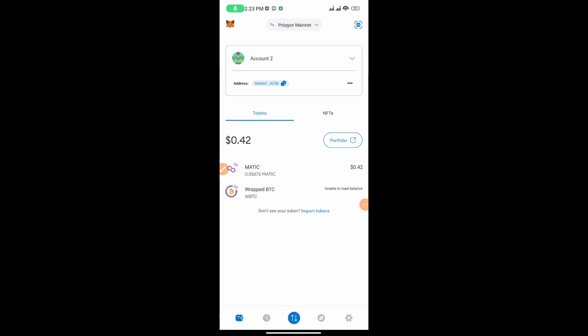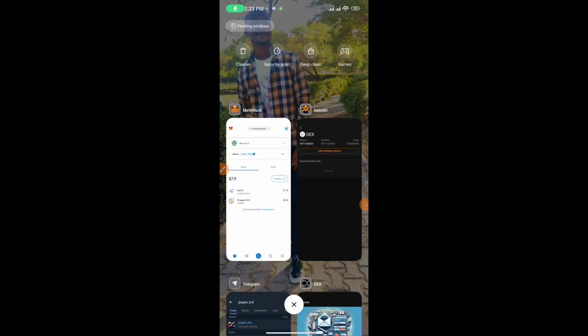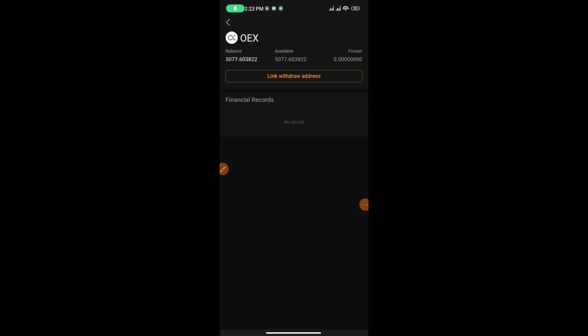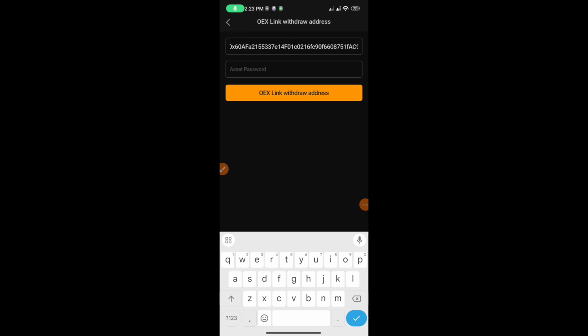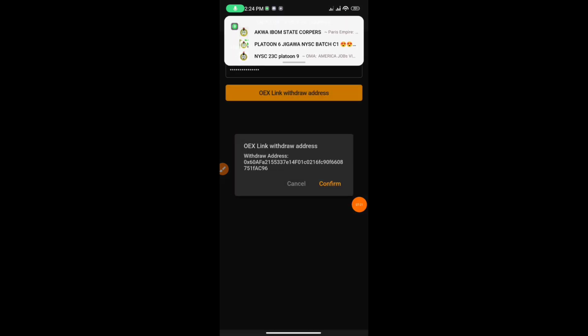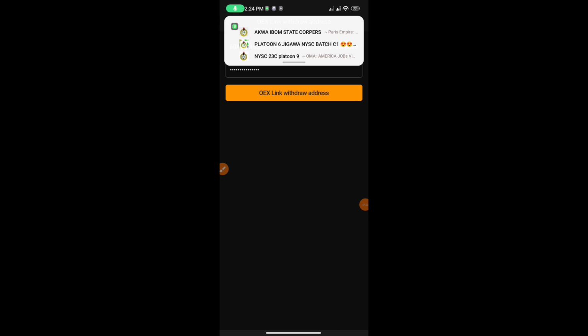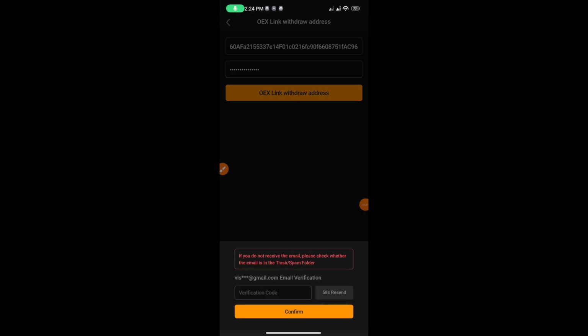So for this, I'm going to be using my account 2. My account 2 was what I used to bind on Telegram. That's why I said, remember, I used my account 2 to bind on Telegram, but that was not what I used for Core. I used account 1. So I just click on link. Now they are going to be asking for face verification. All right, so I'm going to input my asset password. Once you have input your asset password, you click on bind.